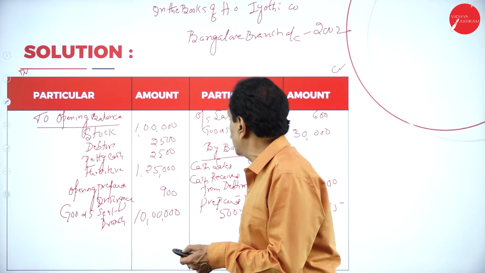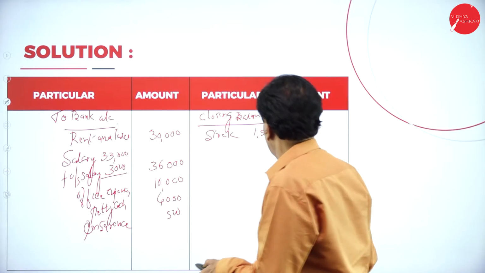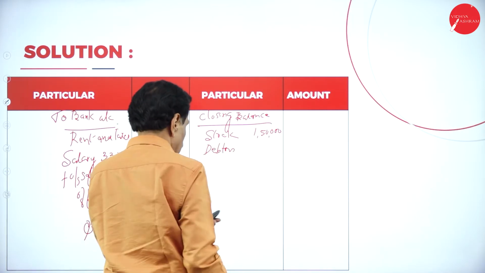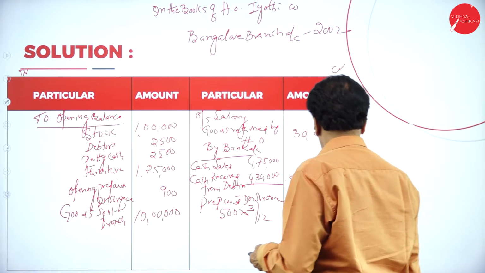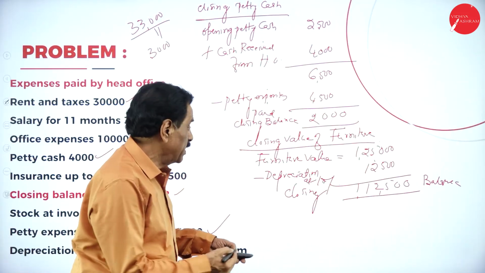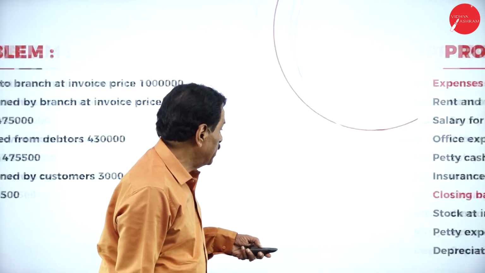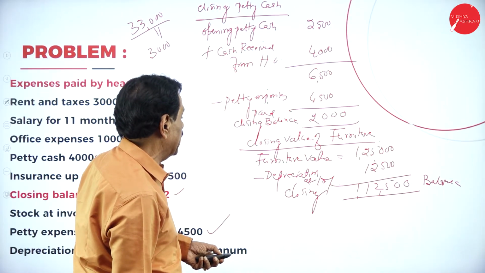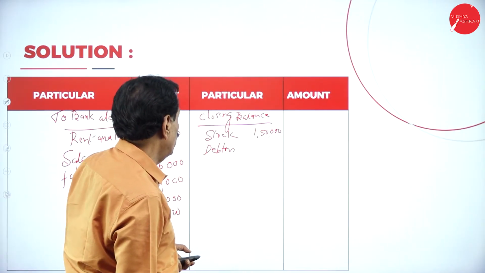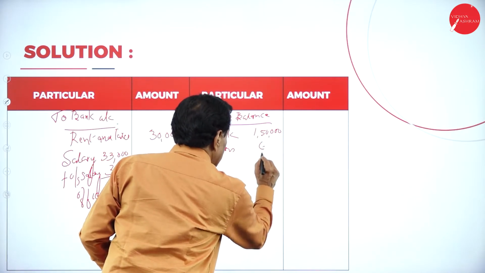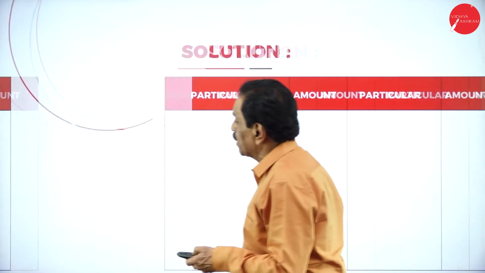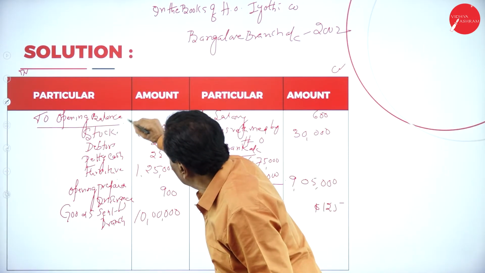Your debtor. Then closing debtor. Debtor, you worked out now. Debtors, see the working note. What's your debtor account? 42,500. Debtor 42,500. Closing. So items going on one by one, over.